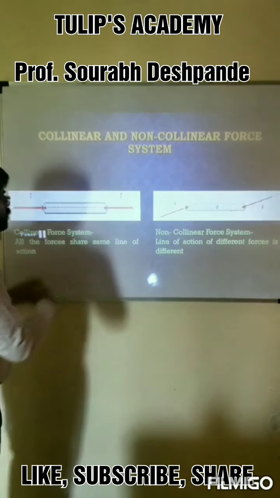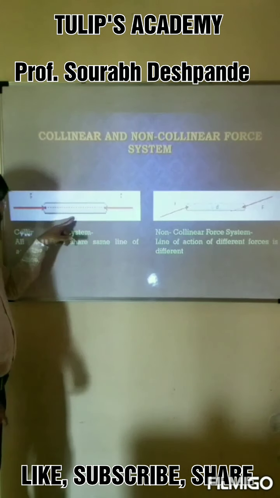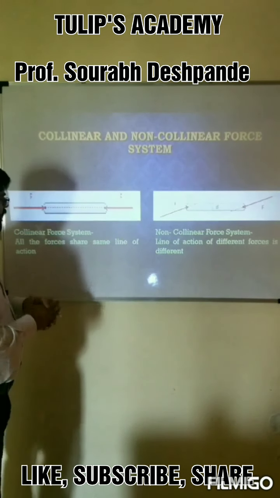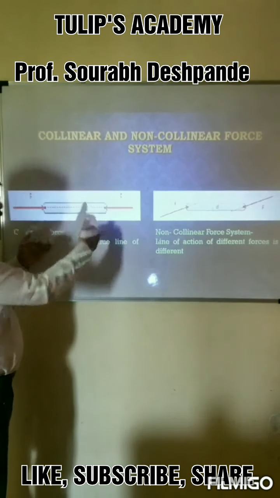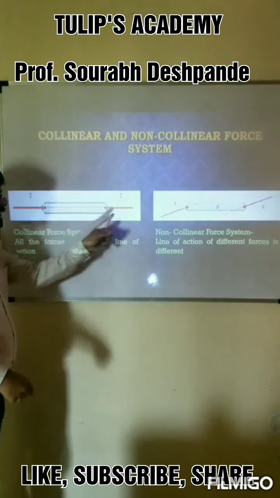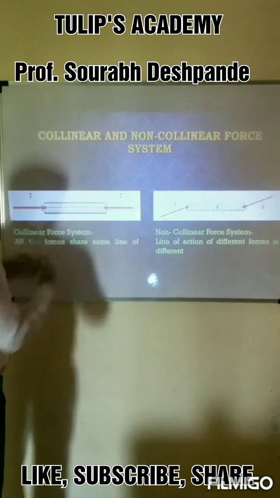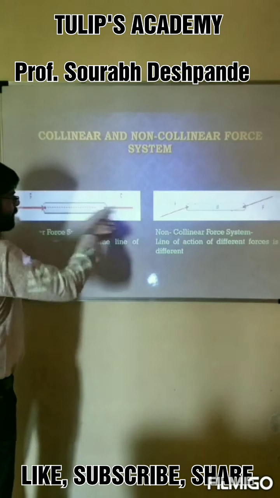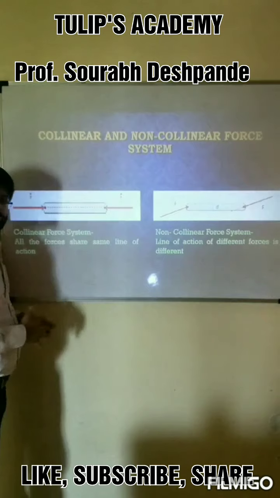As you are referring to these two figures, we have already seen this same figure in the previous explanation. The block is subjected to two axial forces. This is the axis of the block. This red line indicates the axis of the block. It is subjected to two forces, and both forces are sharing the same line of action. So it's a collinear force system.